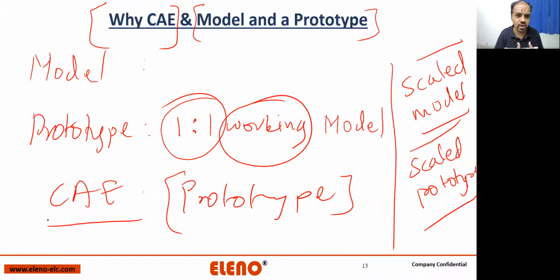Now Samyak, to answer your question, Samyak is asking why can't we do the whole prototyping digitally? The reason is, whatever CAE method we are applying, those are all approximate methods. Those methods are going to give you approximate results with a correlation of 80 to 85%. That means when you are playing with an occupant's life, a human life, you cannot take chances. Am I right? That's why you need a 100% physically tested product in the real world.